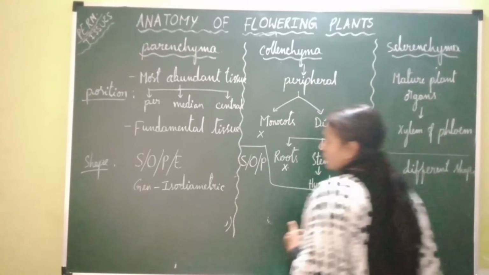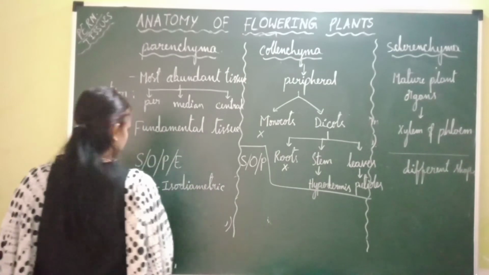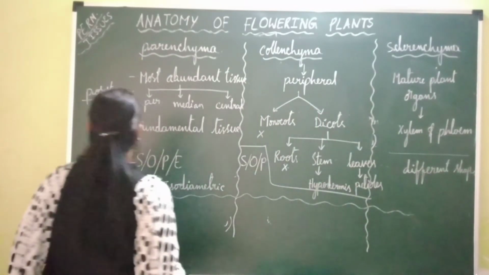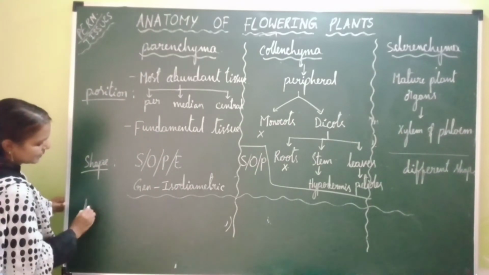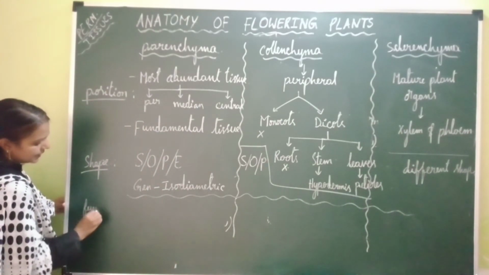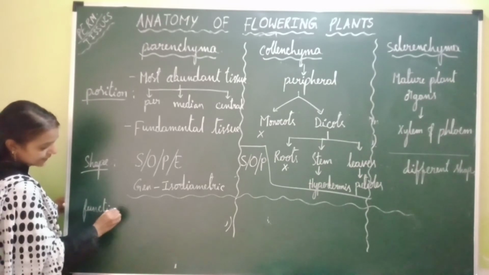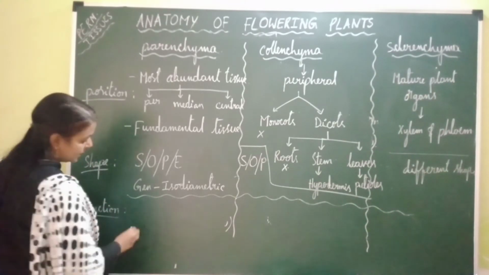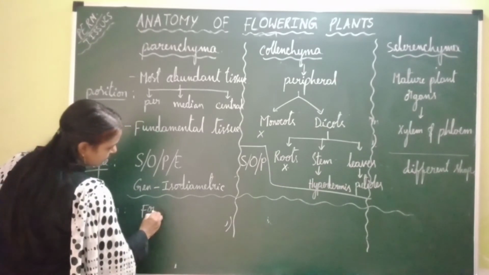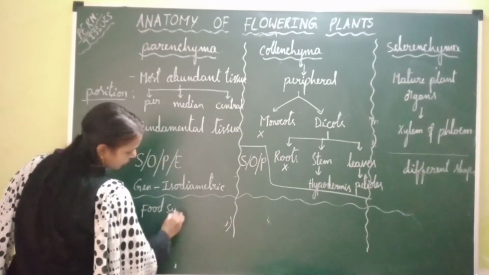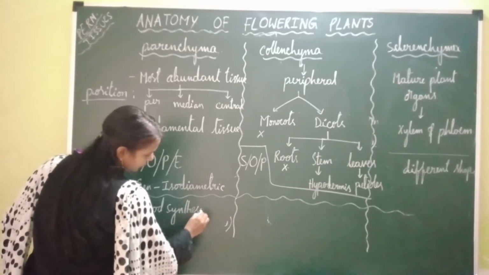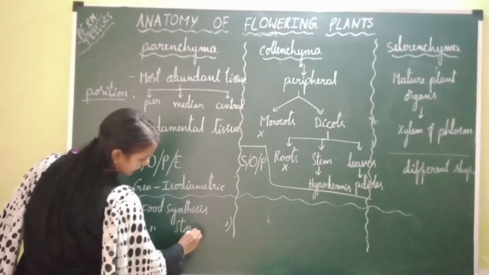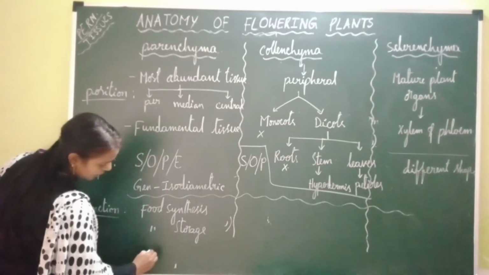Okay, next coming to the function of all these tissues. What is the function of parenchyma, collenchyma and sclerenchyma? Parenchyma tissue generally consists of chloroplast and hence it is involved in synthesis of food, that is, performing photosynthesis. So the function is food synthesis and even food storage and secretion. These are the functions of parenchymatous tissue.